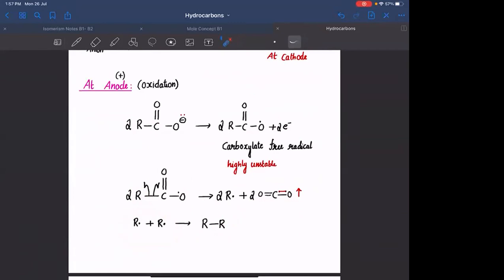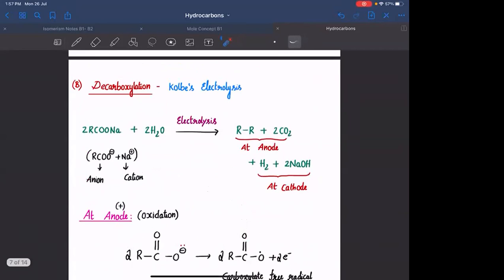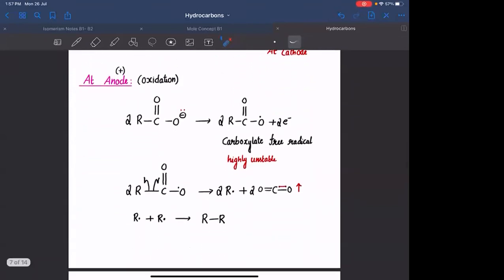The difference between decarboxylation using soda lime and decarboxylation using Kolbe's electrolysis is, in case of soda lime, you will be having a step-down reaction where the number of carbon atoms is decreased. In this case, you will have an increase in the number of carbon atoms. Okay. So at anode, there is formation of alkane as well as liberation of CO2.